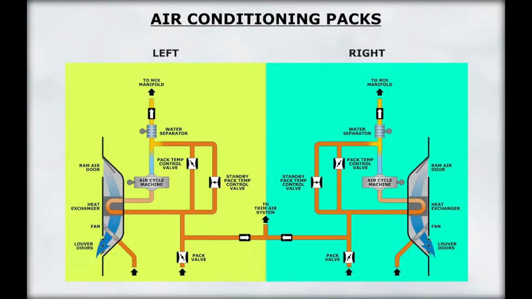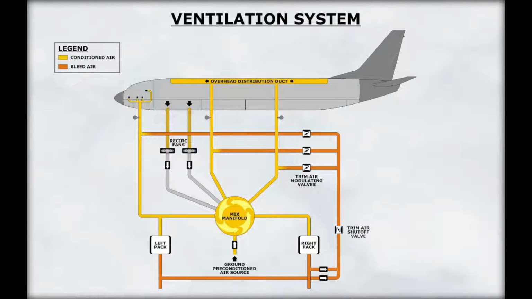The air conditioning system consists of a left and right pack. They convert pneumatic air into conditioned air to maintain selected temperatures throughout the aircraft. A ventilation system provides equipment cooling as well as increased ventilation rates throughout the cabin.